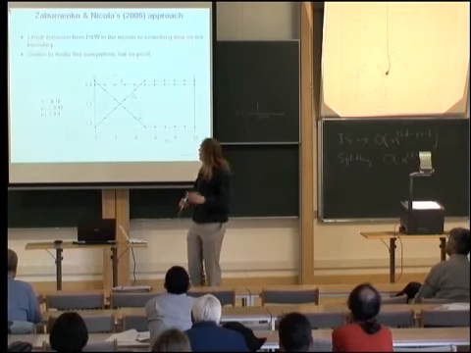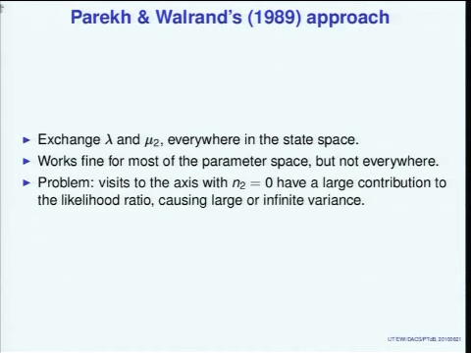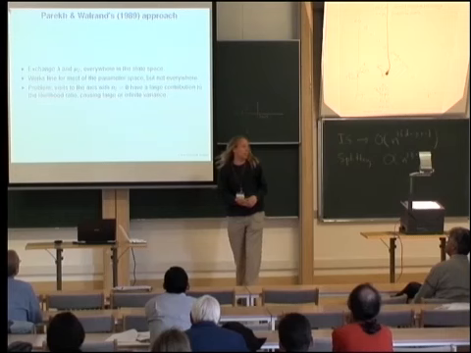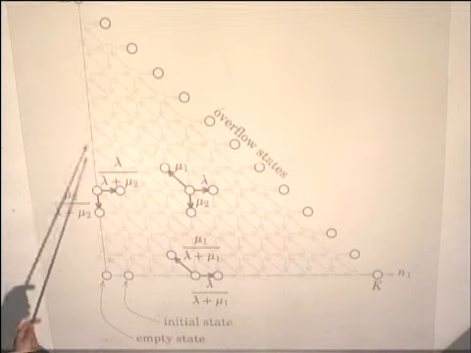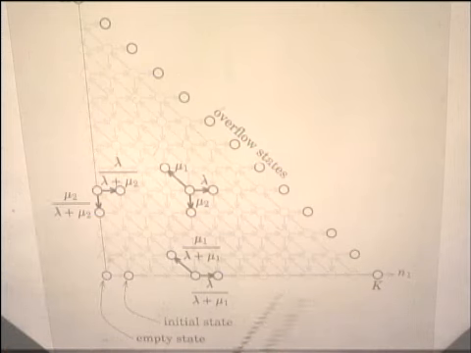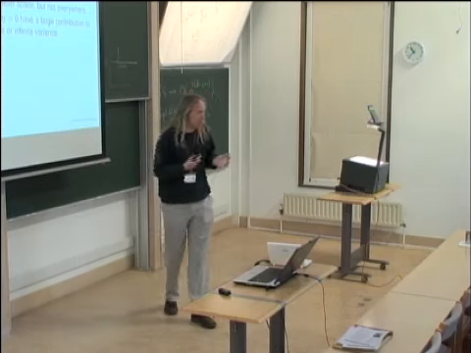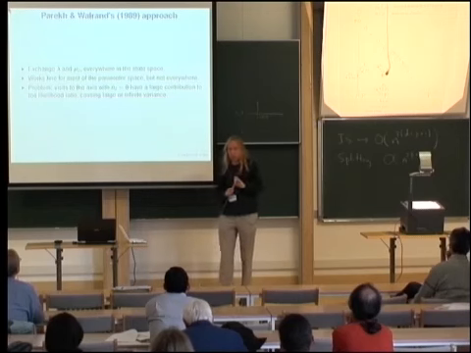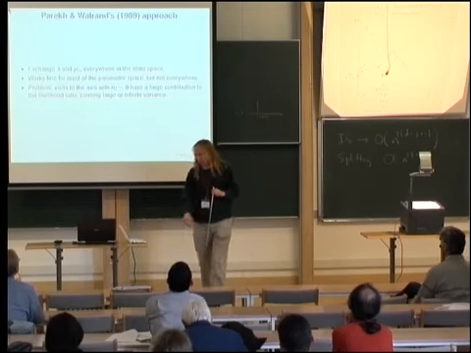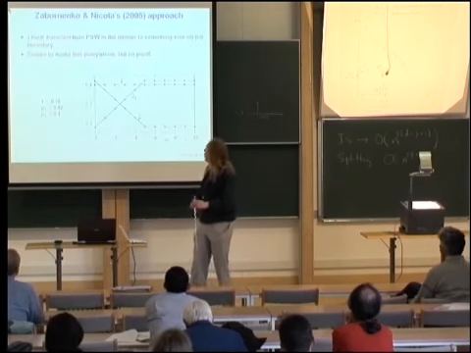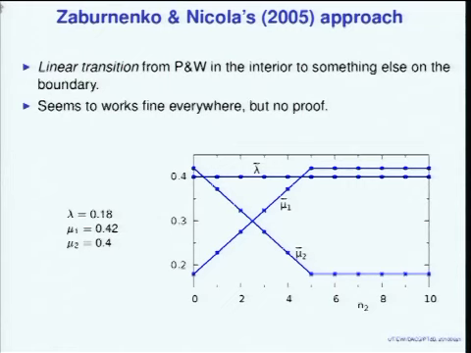Another change of measure basically says that the Pieter-Tjerk de Boer change of measure is fine in most of the state space, but not on the boundary. You should have a different change of measure on the boundary. And then the trick is what to do on that boundary and how to connect the two. One suggestion for that was given by Zabunenko and Nicola about 2005.